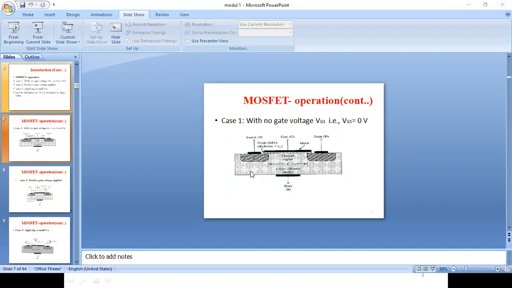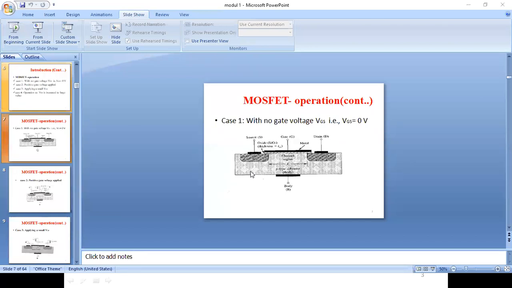Whenever there is a current through the transistor, only then can you use that particular transistor in some applications, isn't it? So here, as of now, there is no current flow through the transistor. Why? Because the gate is left open, meaning there is no voltage applied to the gate. It means the current is not going to pass through the transistor.